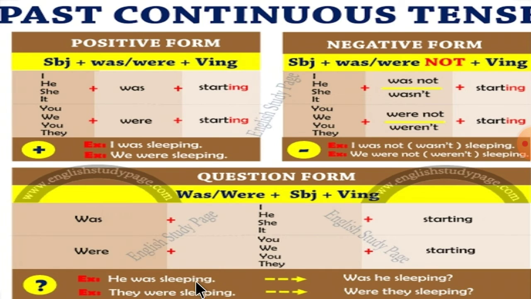So here another example is given. He was sleeping. So was he sleeping? Then they were sleeping. Were they sleeping?